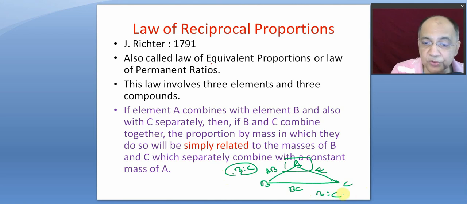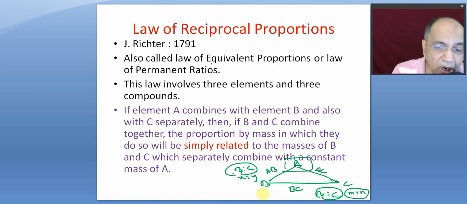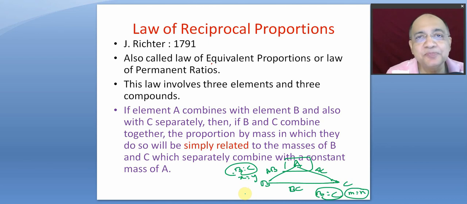And these two ratios, supposing here the ratio between B is to C is say X is to Y, here the same B is to C is M is to N. So these two ratios are either the same, which is rarely the case, or they are simply related.